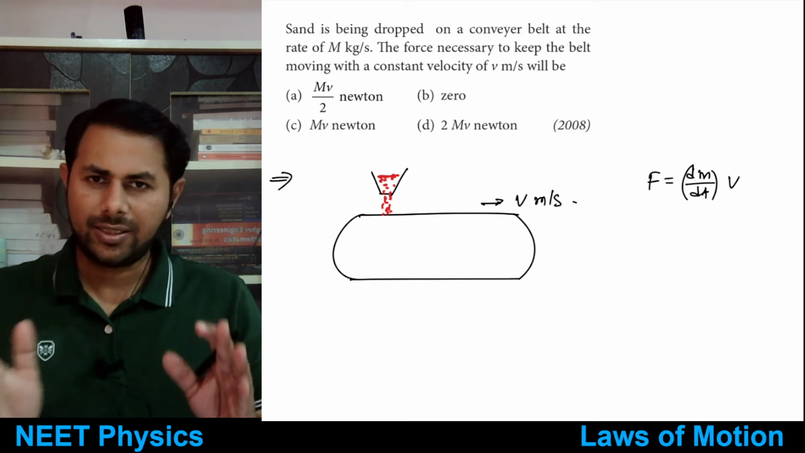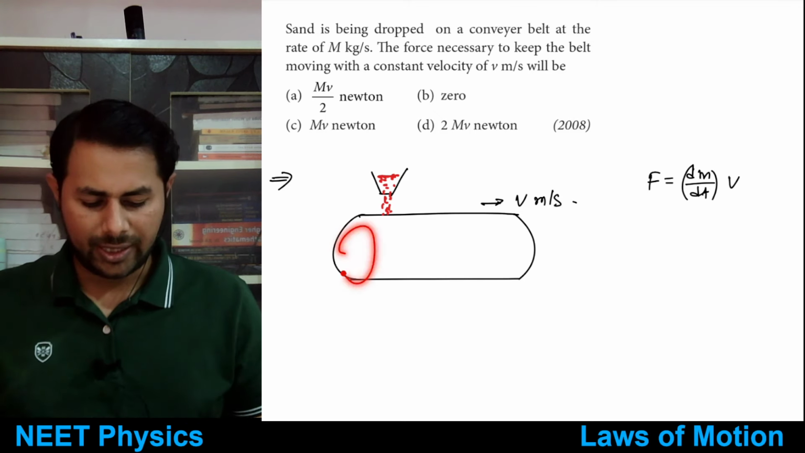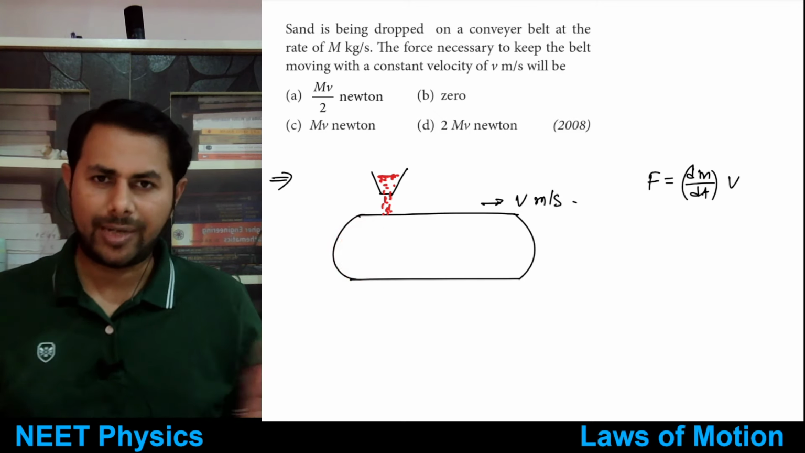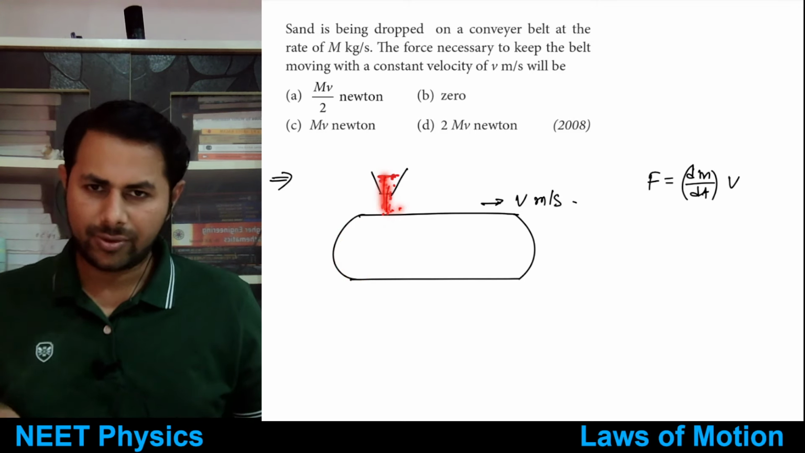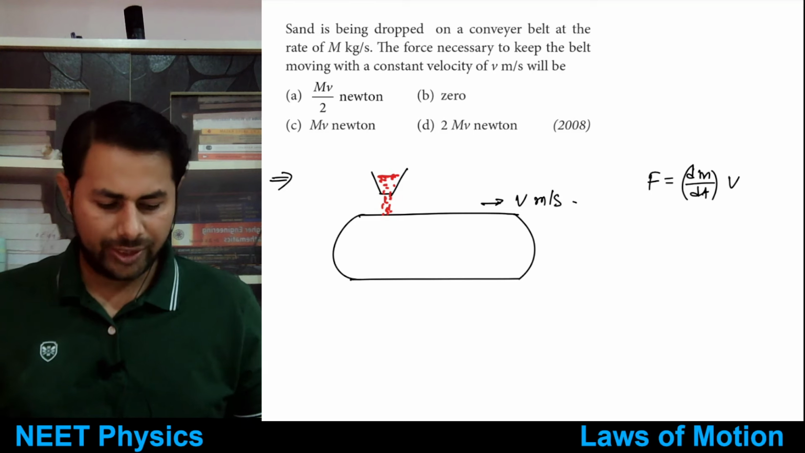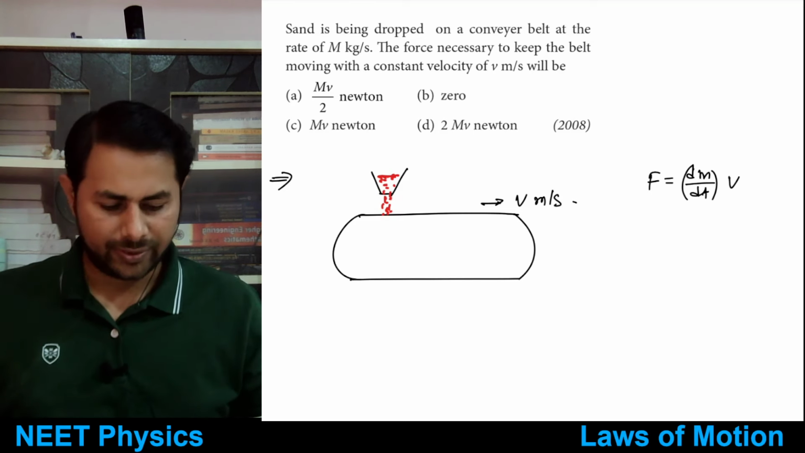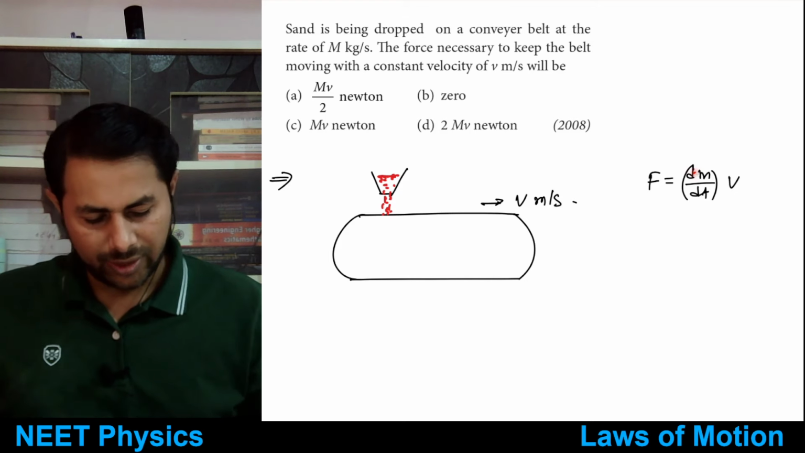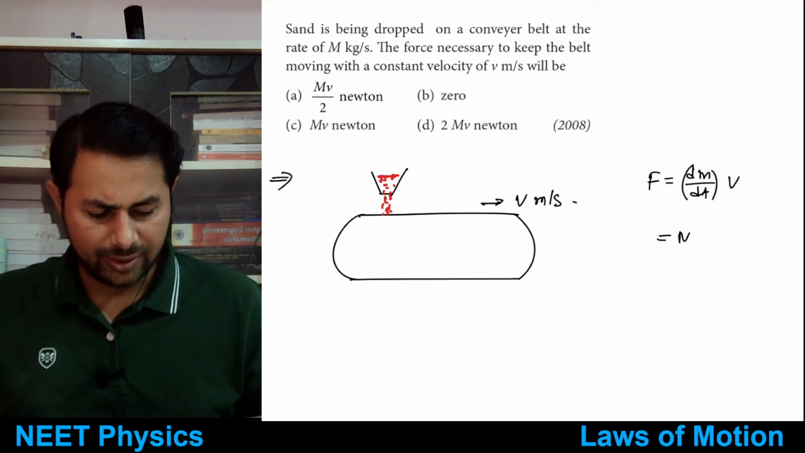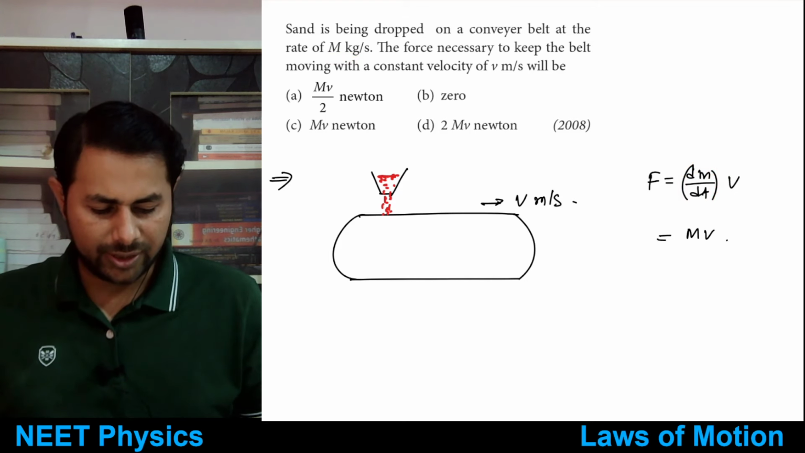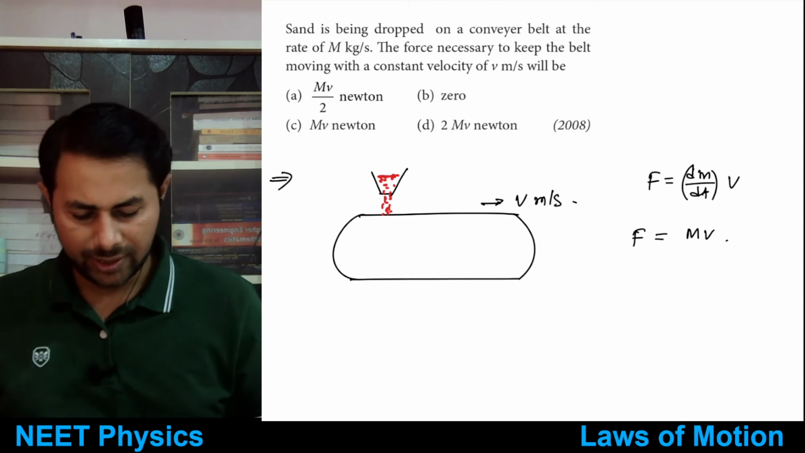We are neglecting the earlier force, because the force due to friction and the force due to the motor will balance out, but you are dropping some extra mass. So to keep it moving, you need to exert some extra force. That's what we want to calculate. So dm by dt is given, it's m kg per second, and velocity is v, so it is just mv. Right? This thing is clear?